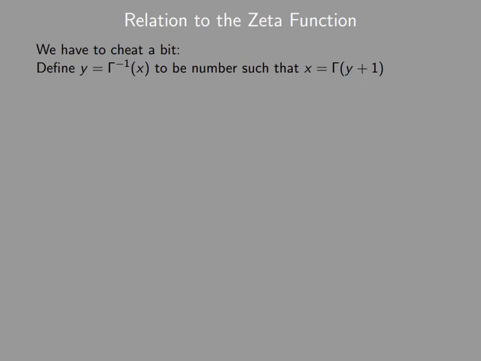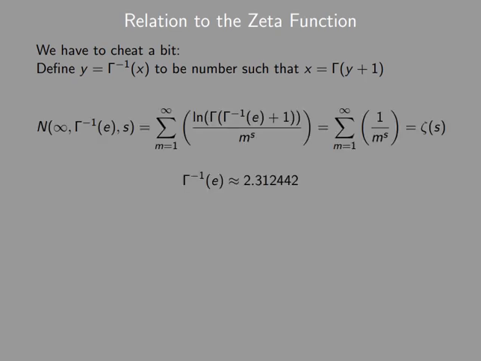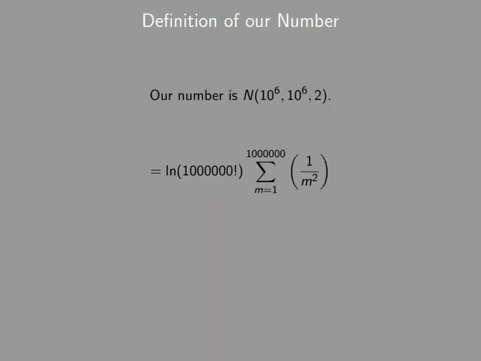If we define this function, then we get that N of infinity, gamma inverse of e, and s is equal to zeta of s, and gamma inverse of e is about 2.31. Now, our number is just N of a million, and 2, which is the natural log of a million factorial times the sum from 1 to a million of 1 divided by m squared.